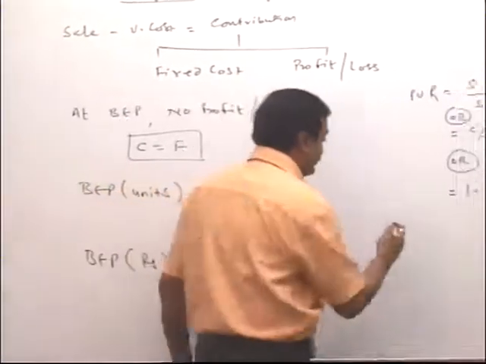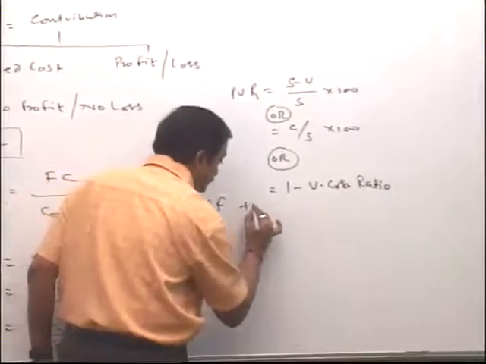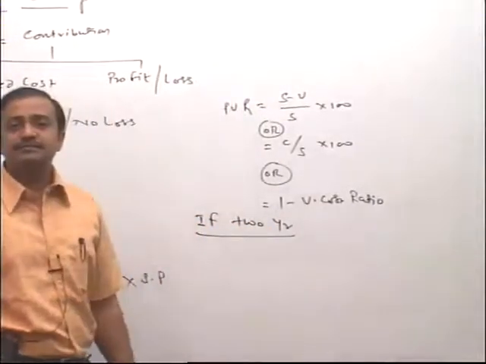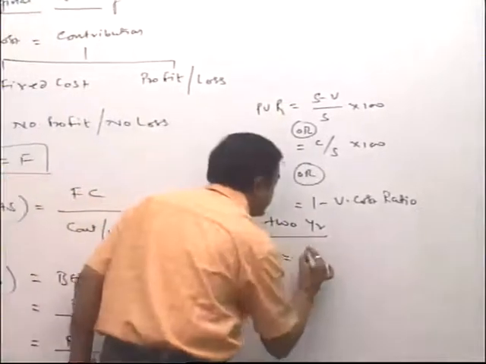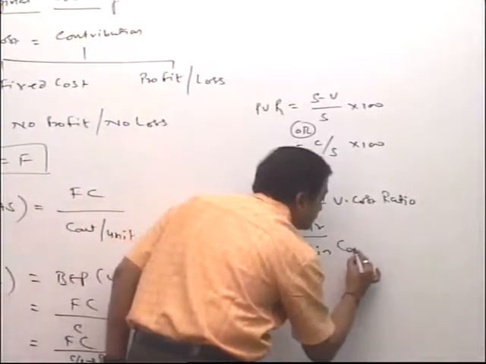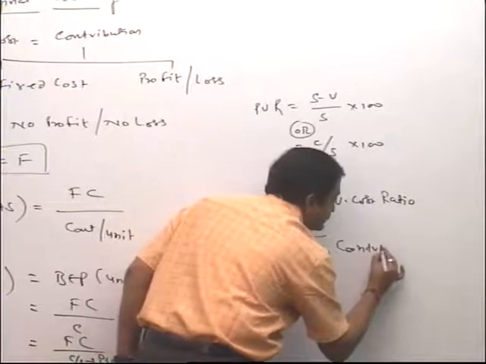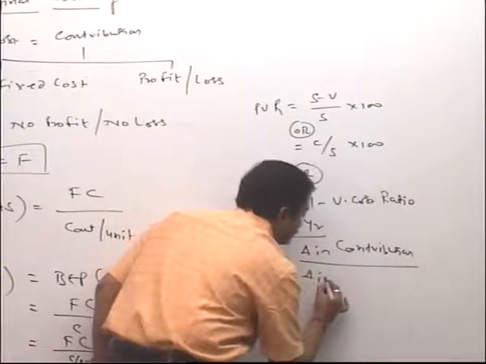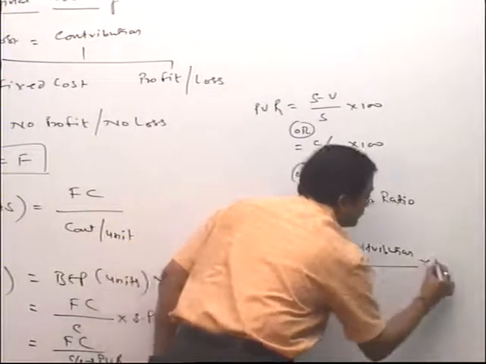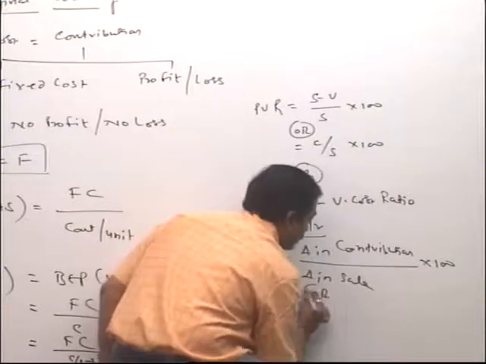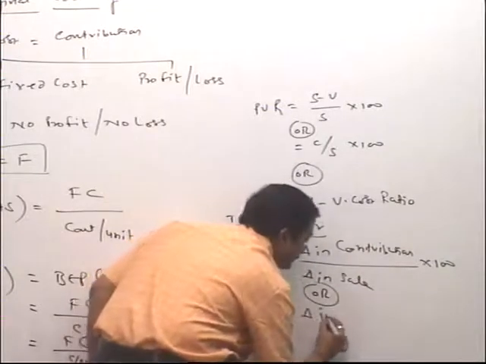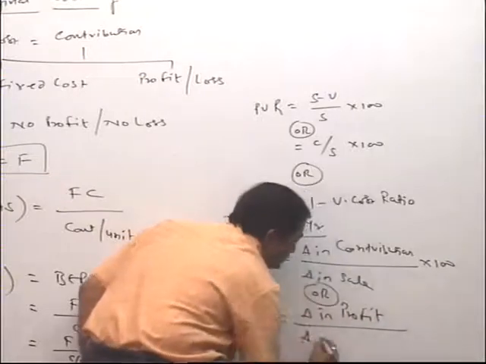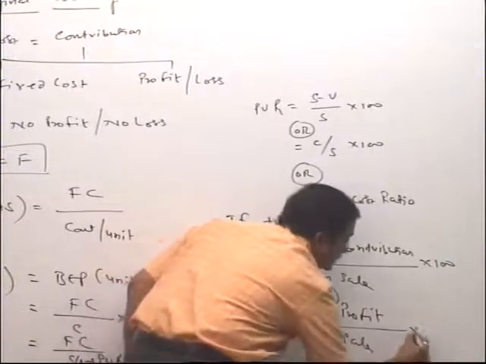Now if two years' details are given, then our formula would be change in contribution divided by change in sales into 100, or you can say change in profits divided by change in sales into 100.